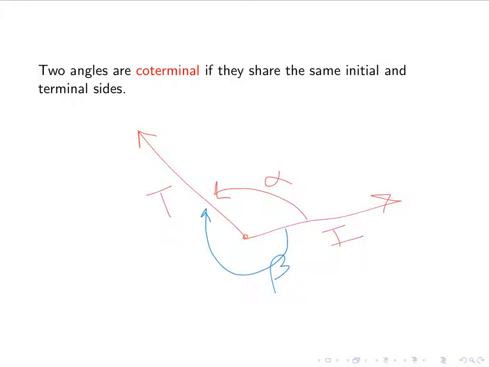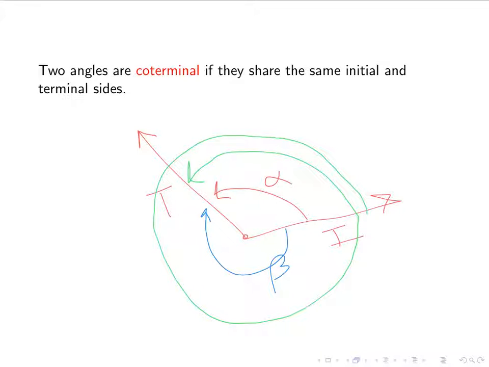I'll call it beta. I could also go, starting from my initial, go around a full circle, and then go to my terminal side. I'll call that theta. I could also go backwards a whole circle, and then go to my terminal side. And I'll call that one phi. So those are 4 examples of angles that are all coterminal with each other.